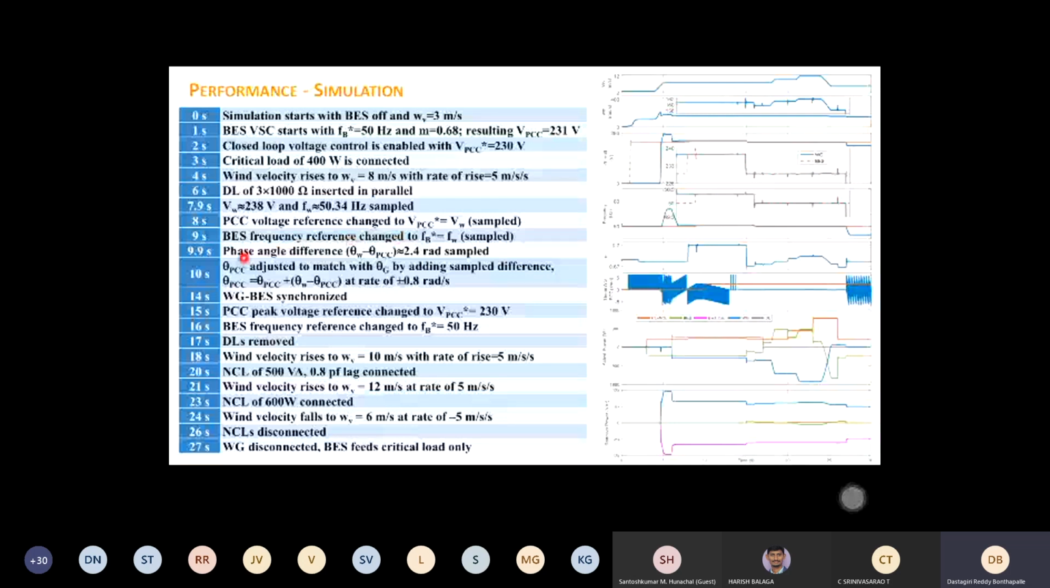Then here we synced both. Now what happens if the wind velocity rises or slows down? There will be a change in P and Q. So you manage by turning on non-critical loads or turning off non-critical loads, or you charge the battery or discharge the battery. This happens just based on the power management system.